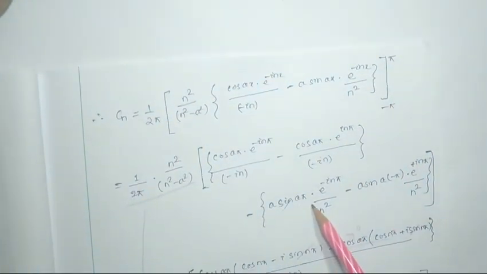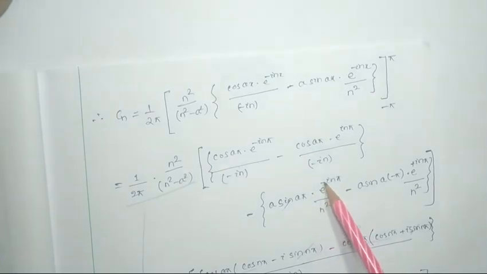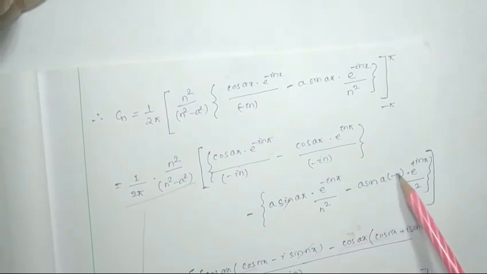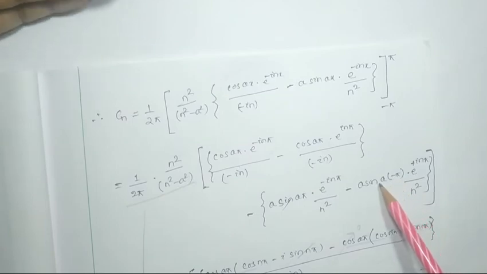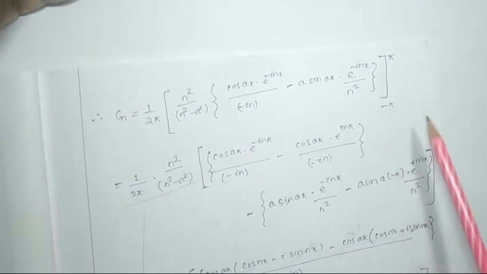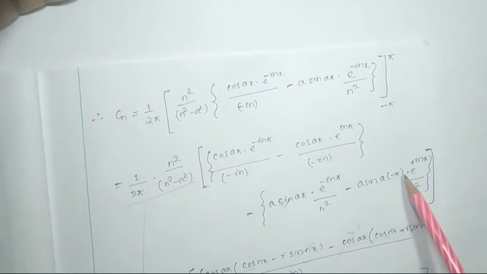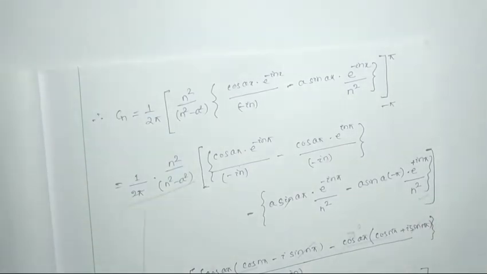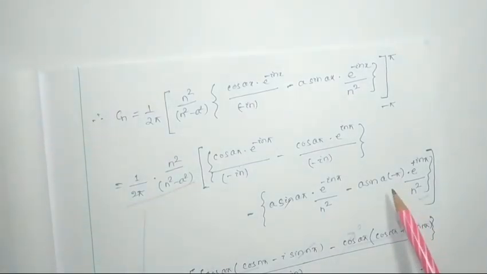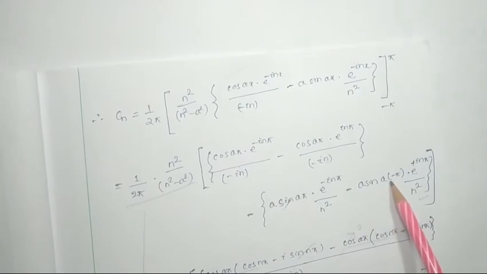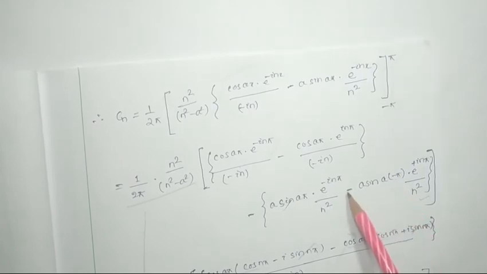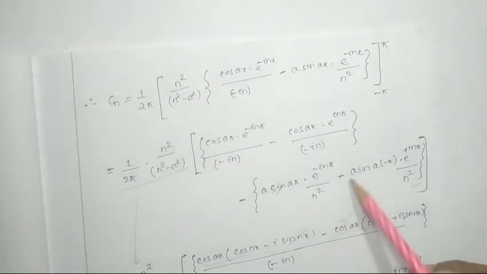So it will be a pi into e to the power minus in pi by n square, minus a sin a into minus pi, because minus pi has been substituted over here, and into e to the power plus in pi by n square. Okay, and here I can say that sin a minus pi will be minus sin a pi, so it will be plus in our next term. In our next line it will be plus.